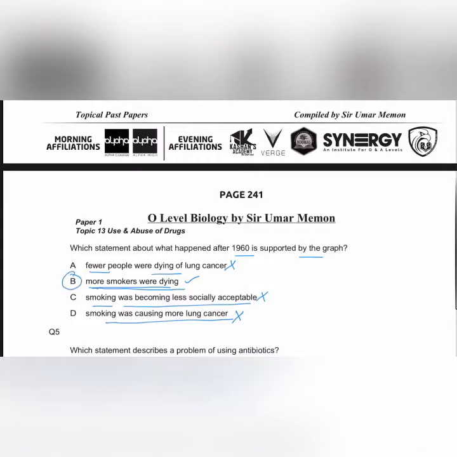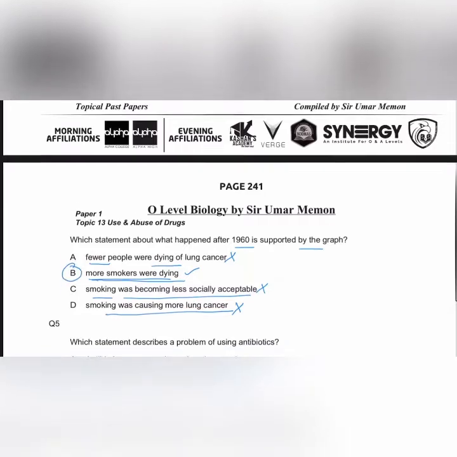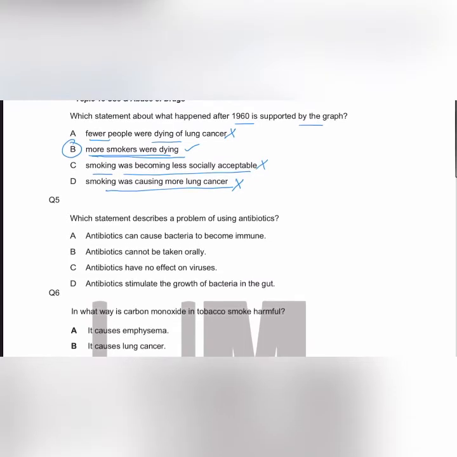Let's move towards MCQ 5. Which statement describes a problem of using antibiotics? Option A states that antibiotics can cause bacteria to become immune. Actually, this is not immunity. Bacteria do not become immune, they become resistant. So the word resistant is important. They do not become immune. So the statement A is wrong.